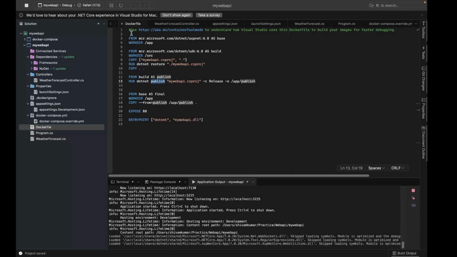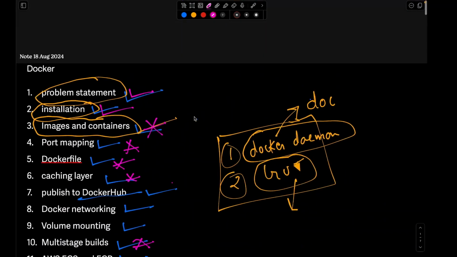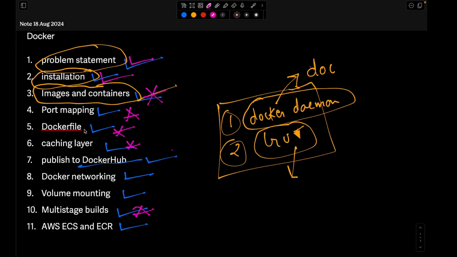You can have instructions of how to build and how to run this image, so everything. So we have understood what this Dockerfile is. It is basically an instruction of how to build and run the application, how to create images of your application.